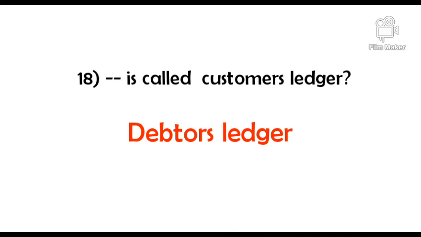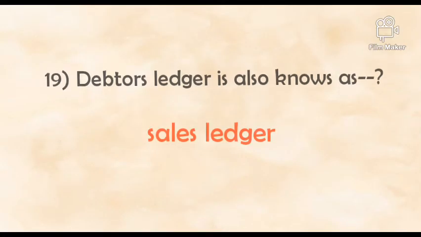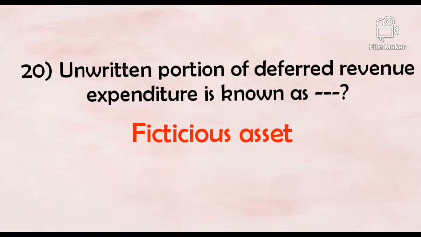Dash is called customer's ledger. Answer: debtor's ledger. Debtor's ledger is also known as dash. Answer: sales ledger. Unwritten portion of deferred revenue expenditure is known as dash. Answer: fictitious asset.